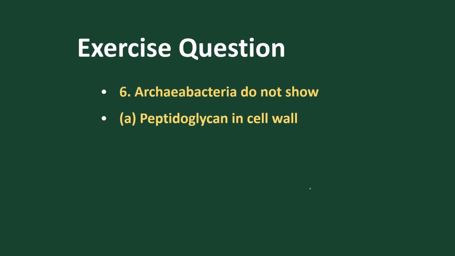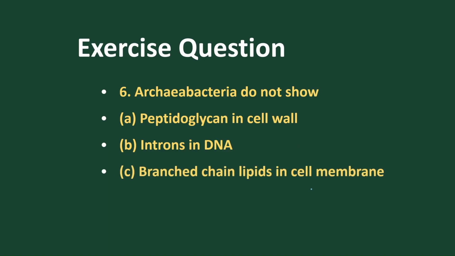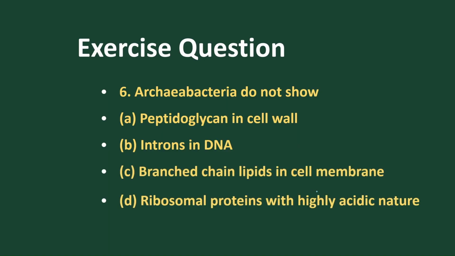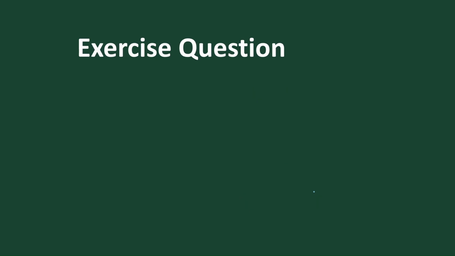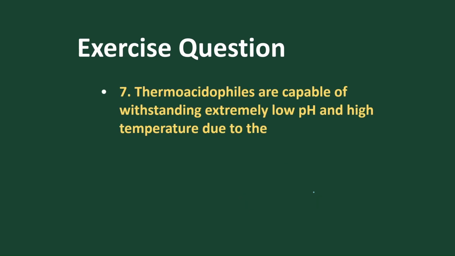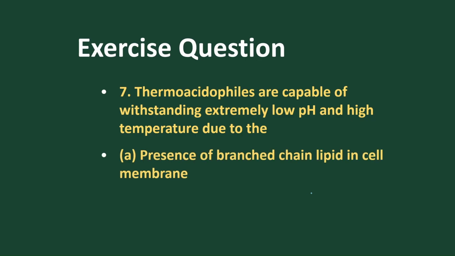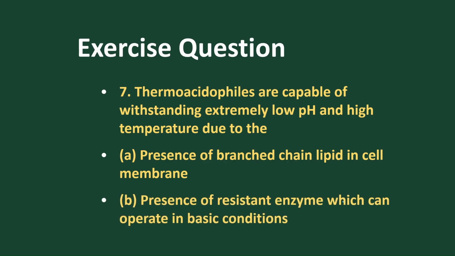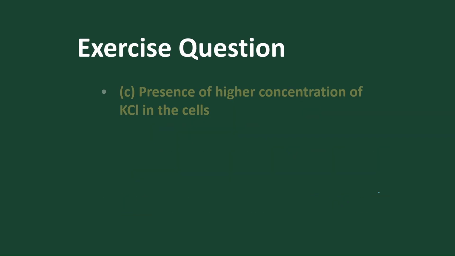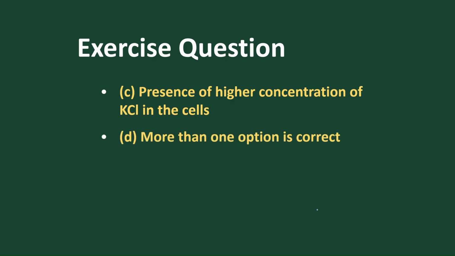Archaebacteria do not show which of the following: peptidoglycan in cell wall, introns in DNA, branched lipids in cell membrane, highly acidic ribosomal proteins. Thermoacidophiles are capable of withstanding extremely low pH and high temperature, yes. Why? Not due to the presence of branched chain lipids in cell membranes; presence of resistant enzymes which can operate in basic conditions; presence of a higher concentration of KCl in the cell; or more than one option is correct.